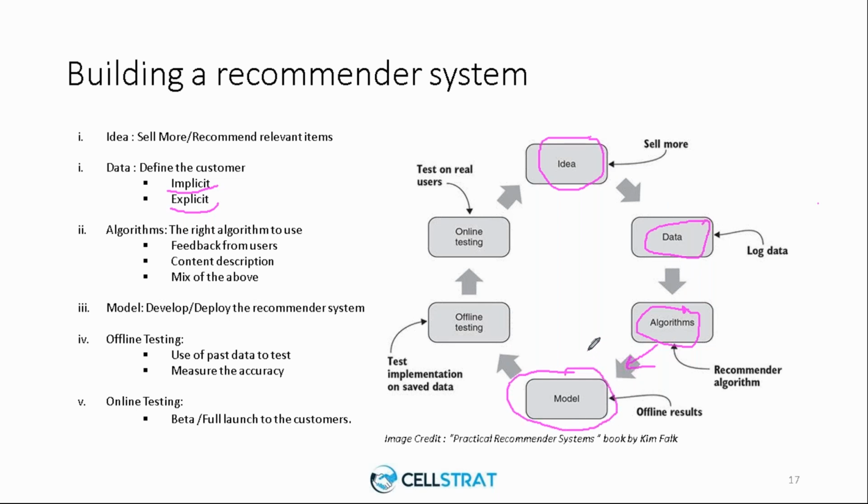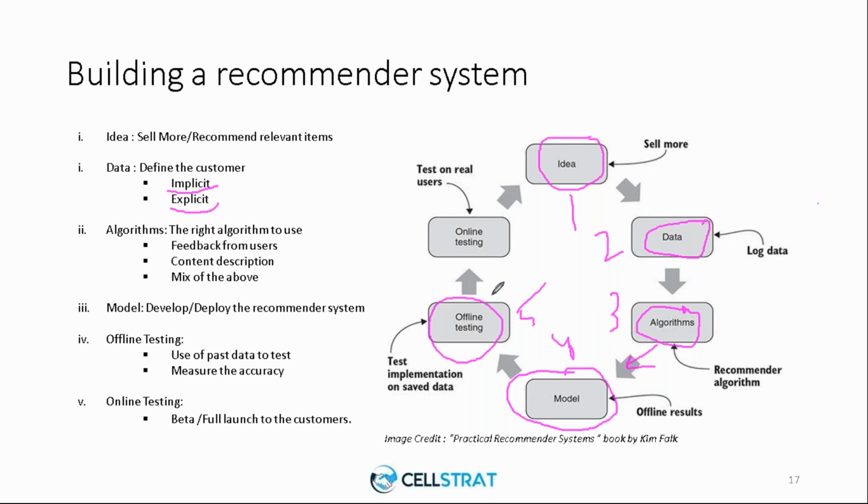And this model, we need to see how best to deploy into production. Before it makes real-time recommendations, we need to make sure that the model actually makes the right recommendations. For that, we go for offline testing. Offline testing is nothing but taking the existing sample of data that you have right now, feeding it in, and seeing whether it is making relevant recommendations.